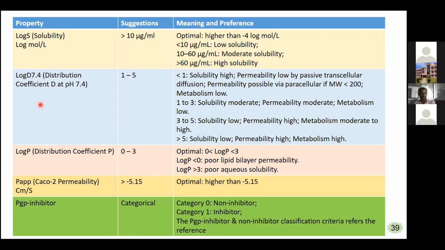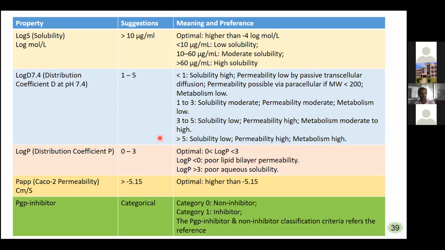And log D, the distribution coefficient, is calculated at pH 7.4, that is the blood pH, and the suggestion is that it should be 1 to 5. Less than 1 means high solubility and low permeability by passive transcellular diffusion, with permeability possible via paracellular route if molecular weight is less than 200 and metabolism is low. If the drug molecule has 1 to 3, solubility is moderate, and if it has 3 to 5, solubility is low, and greater than 5, solubility is completely low, and the permeability is high and metabolism also high. So based on this distribution, we can observe the effect on metabolism and also permeability.